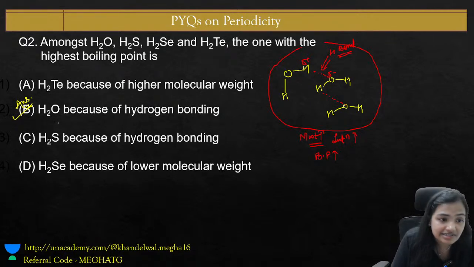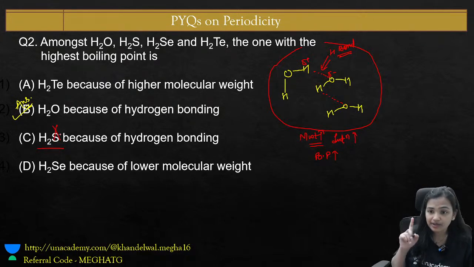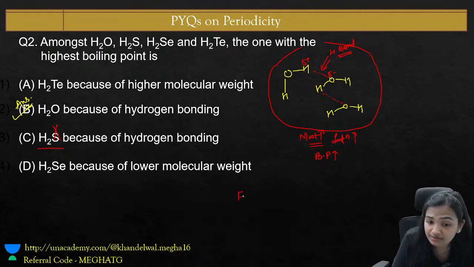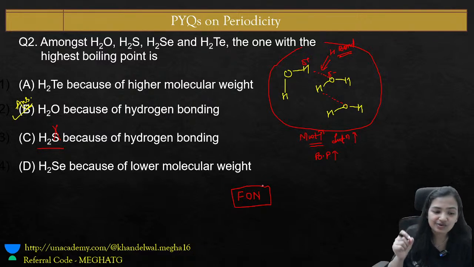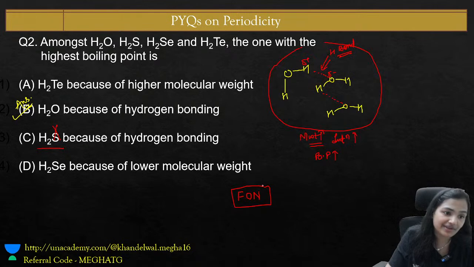So here the right answer is water. If you are looking at H2S, sulfur does not show hydrogen bonding. Hydrogen bonding can only be shown by the elements which are having FON. Always remember the trick, FON, phone. So only the elements fluorine, oxygen and nitrogen can show the hydrogen bonding.